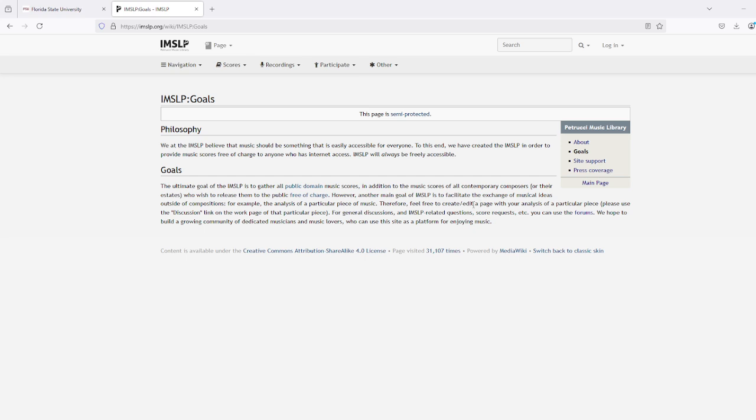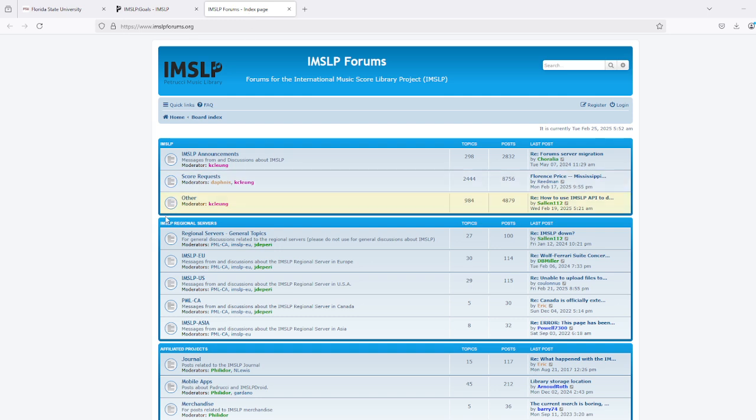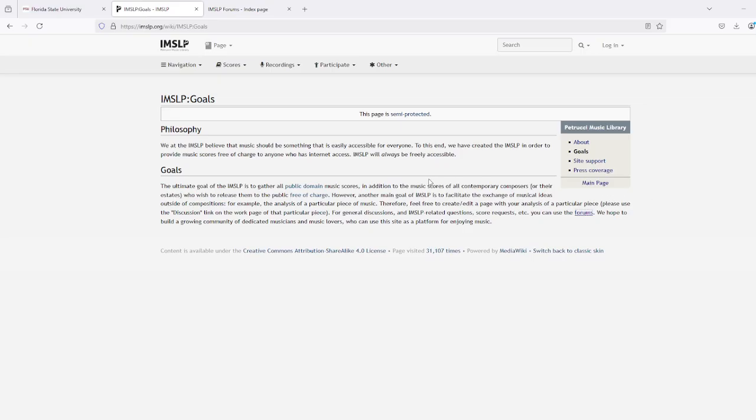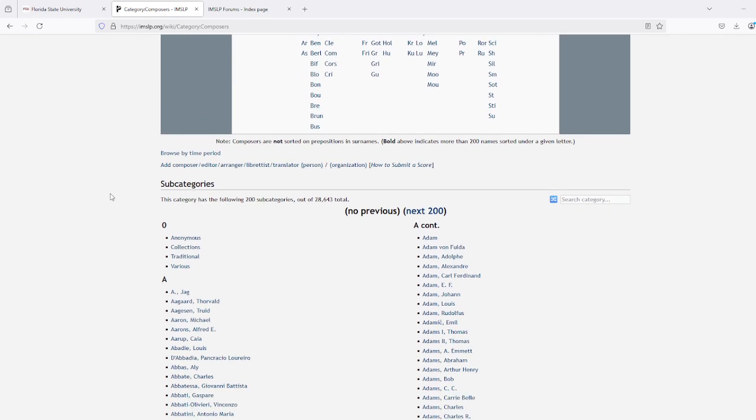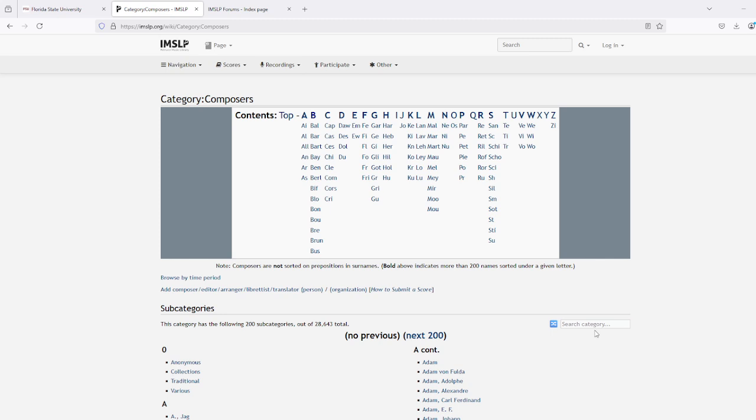They also encourage users to exchange and discuss musical ideas in their forums. Because this is an international site, they offer servers for users from all parts of the world, including the EU, the US, the CA, and in Asia. One really cool thing about this site is most of their composers and recordings are categorized alphabetically. They offer a few basic search options.